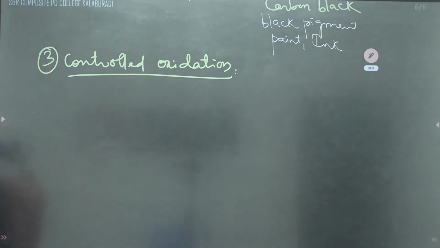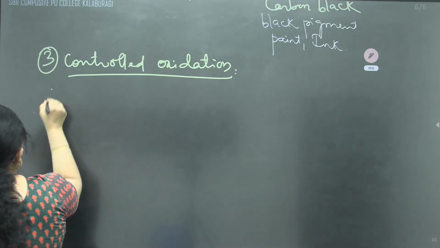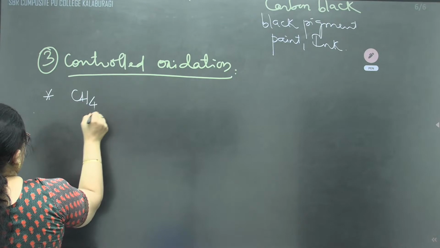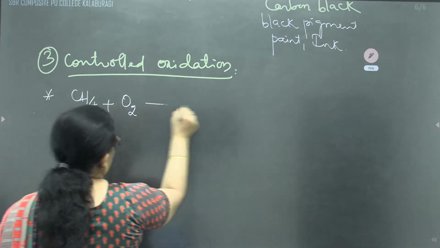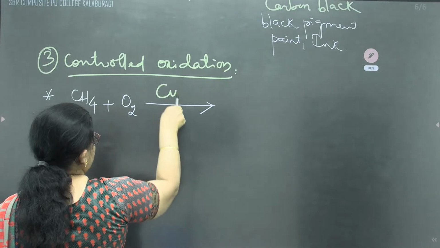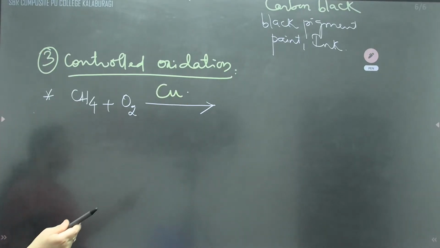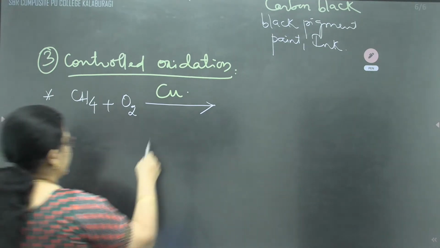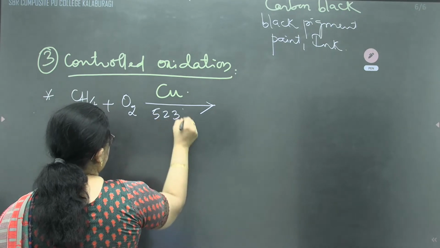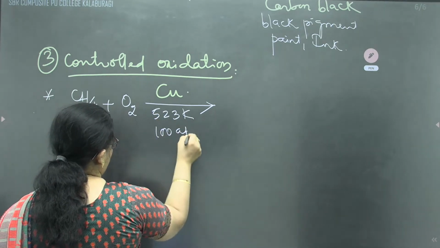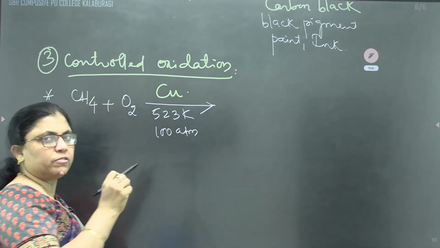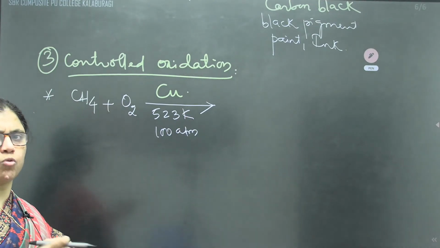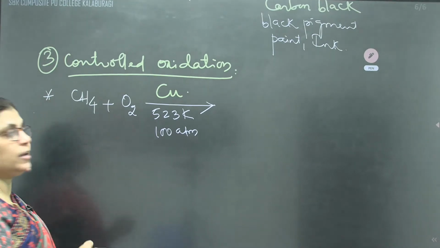Methane on oxidation by using copper, at 523 Kelvin and 100 atm pressure. Remember the temperature and pressure parameters; if it is slightly plus or minus, no issue at all. It will produce methyl alcohol.